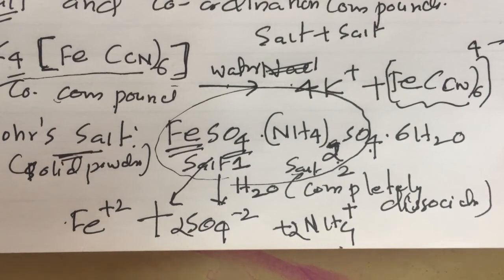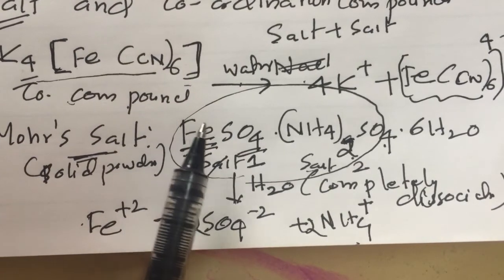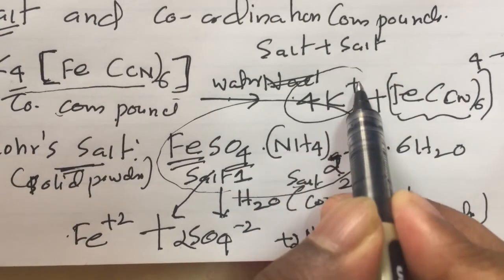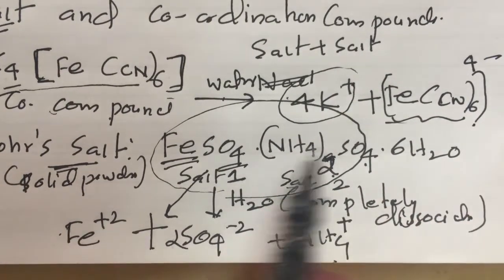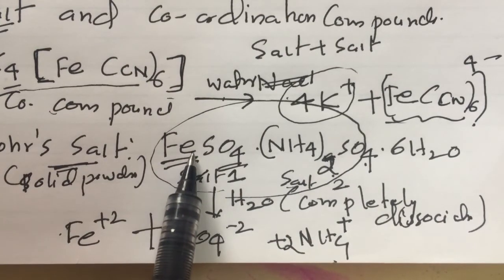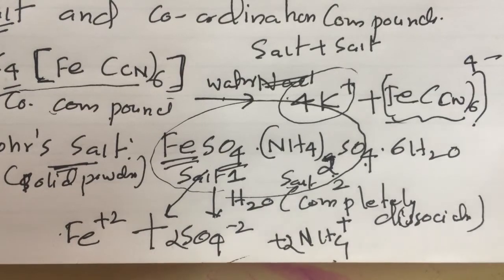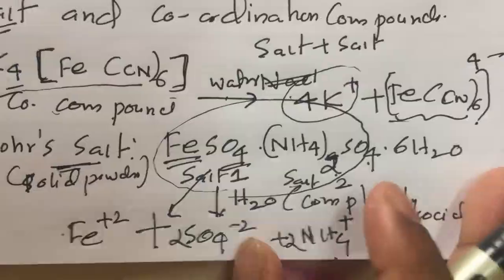Did you get it? So what's the difference? Coordination compounds undergo dissociation, but only the counter ion will dissociate, and the coordination sphere remains unchanged. But in Mohr's salt, both salts change to ions. This is the main difference between a coordination compound and a double salt.